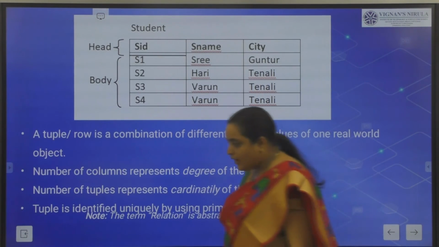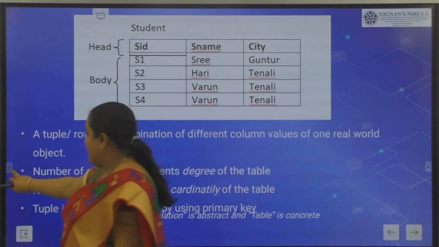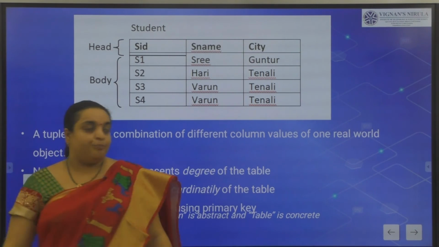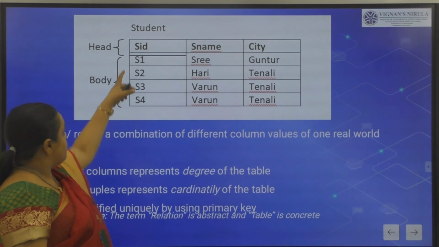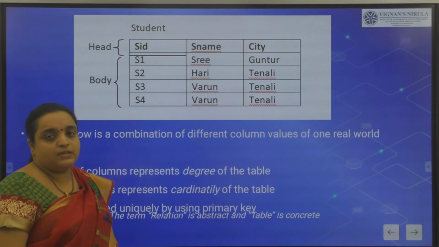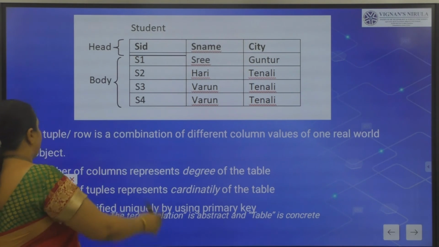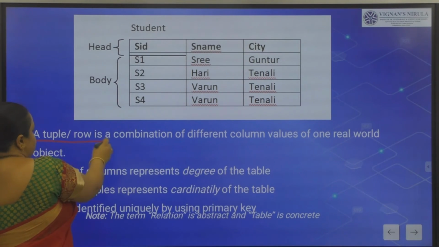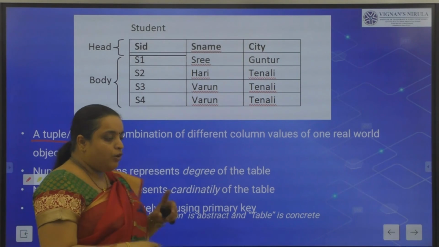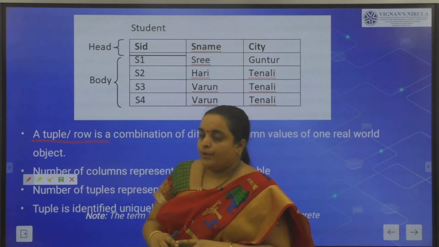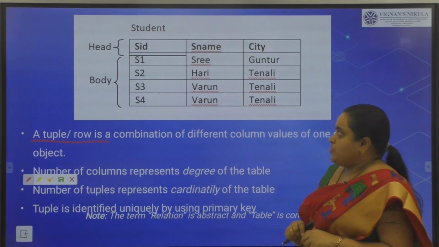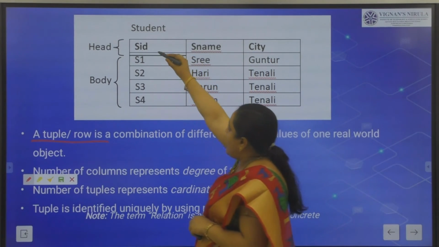Then, how does the relational model exist? Let us take an example here: the student table. What is there in the relational model? A tuple or row is the combination of different column values of a real object.